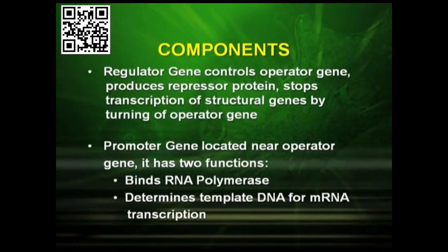Now let us see the different functions of each component. The regulator gene controls the operator gene. It produces a repressor protein, which stops transcription of structural genes by turning off the operator gene. The promoter gene is located near the operator gene. It has two functions: first, it binds RNA polymerase, and second, it determines the template DNA for mRNA transcription.